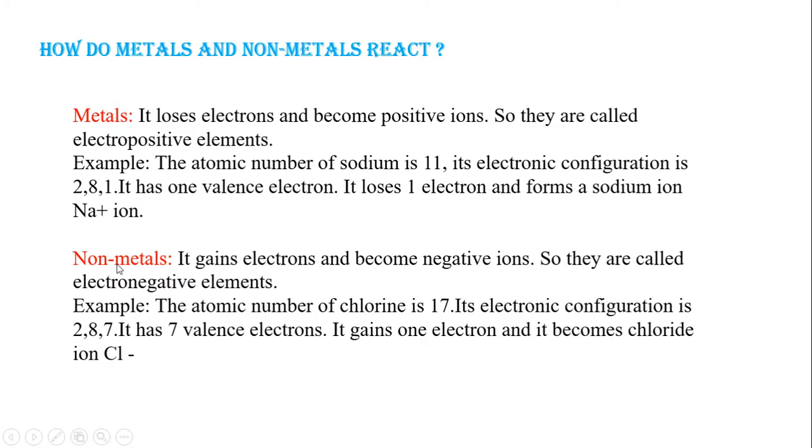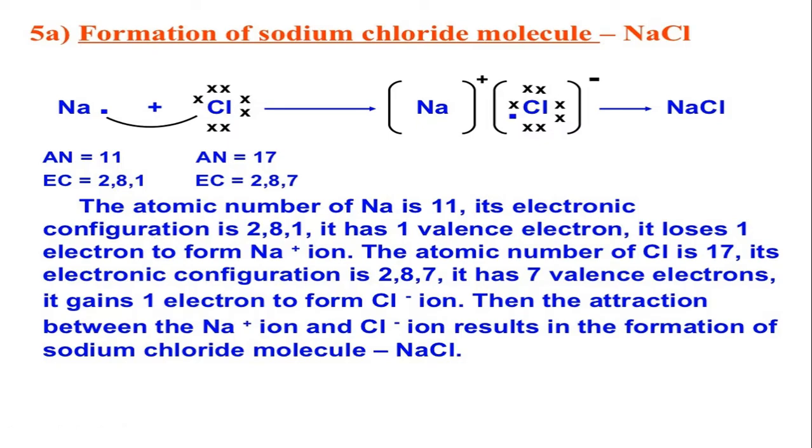Whereas the non-metals will be at the right hand side of the periodic table. For example, if you take chlorine, its electronic configuration is 2, 8, 7. Instead of losing 7 electrons, it is easy to accept 1 electron and it becomes chloride ion, Cl-, an anion. So non-metals accept or gain electrons and become negative ions, and they are called electronegative elements. So this is the formation of sodium chloride.